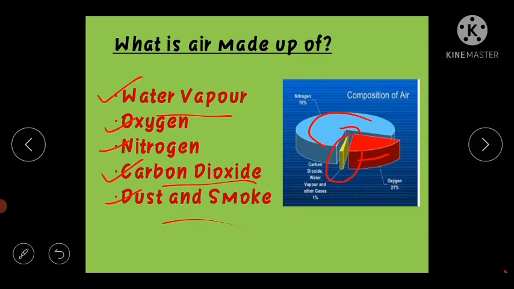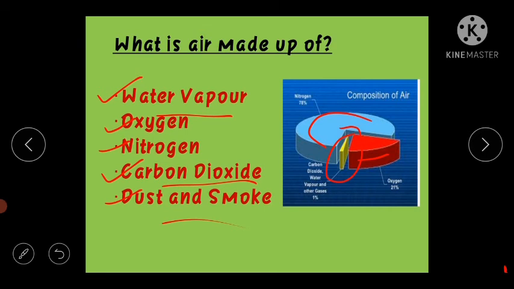Then comes oxygen. What is the oxygen? It is the gas that we breathe in. Okay. Burning can occur only in the presence of oxygen, so it is helpful in burning also, not only for our respiration but also to support burning. And also trees give out oxygen and take in carbon dioxide for photosynthesis.